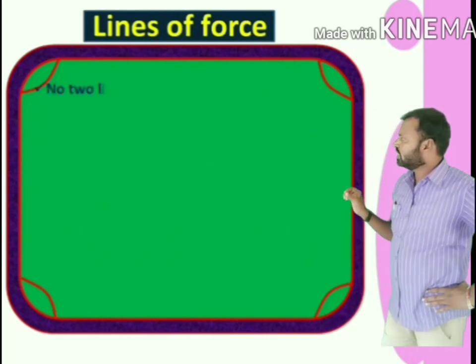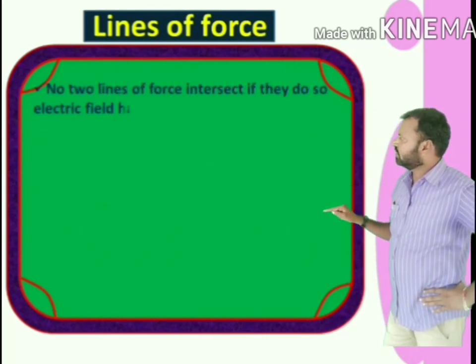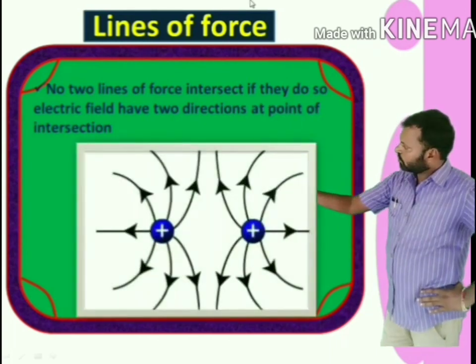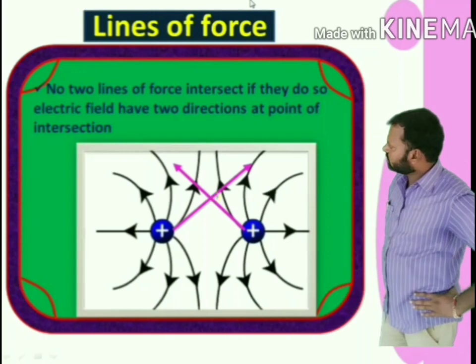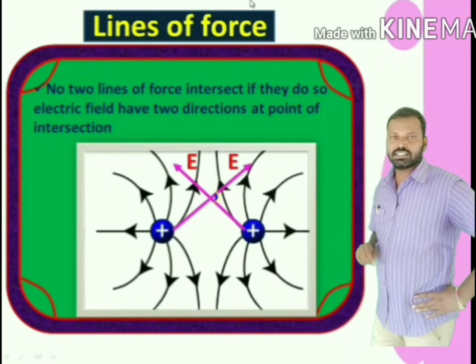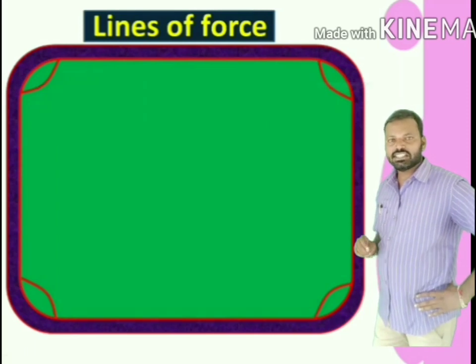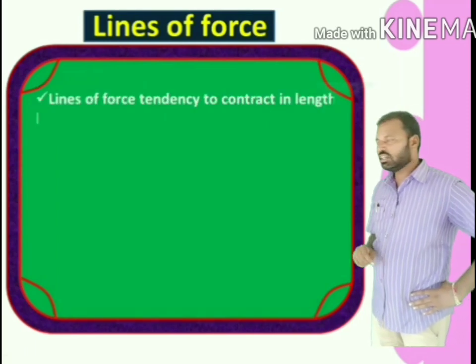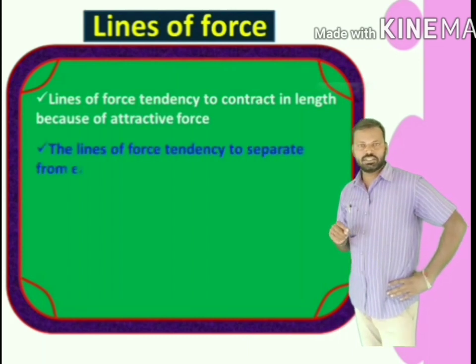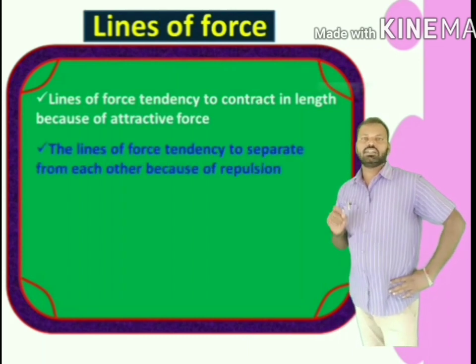No two lines of force intersect each other. If they intersect, at the point of intersection the electric field would have two directions, which is not possible. So electric lines of force never intersect. The lines of force have a tendency to contract in length because of attraction, and a tendency to separate from each other because of repulsion.